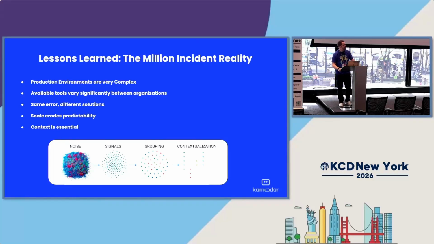We found that available tools vary significantly between organizations. So different companies have different monitoring tools. They're using different levels of monitoring tools, the basic ones that maybe are native to their cloud provider, or third-party ones with special flashy features that can help them investigate faster, for example.